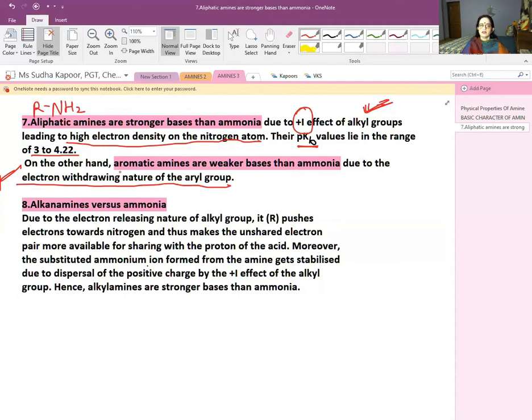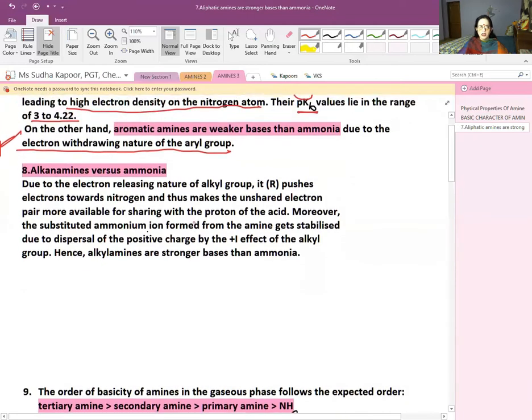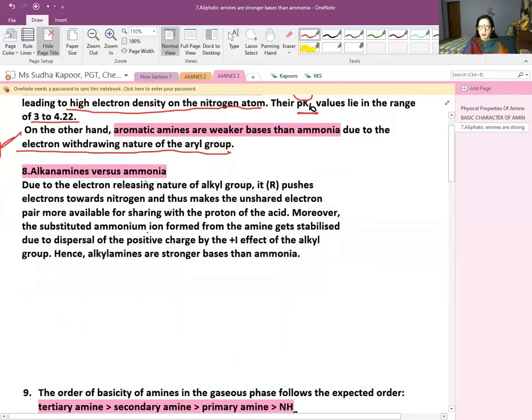Now the eighth very important reason: alkyl amines versus ammonia. Now we are talking about 1 degree, 2 degree, 3 degree amines and how they are more basic or less basic than ammonia. The alkyl groups are electron releasing groups. They push the electron cloud towards the nitrogen atom, as we have just discussed, and thus make the unshared pair of electrons more available for sharing with the proton of the acid.